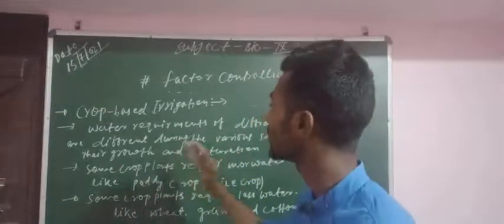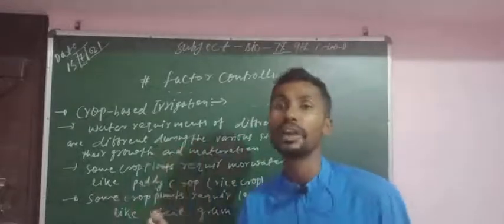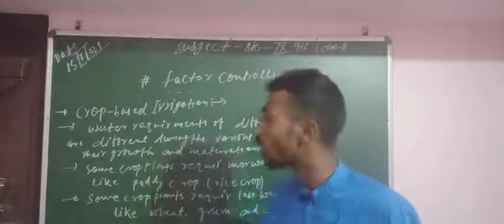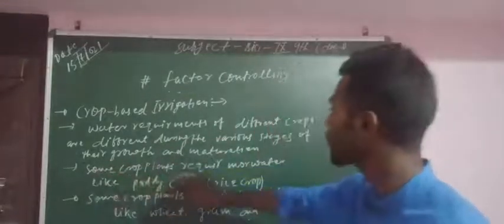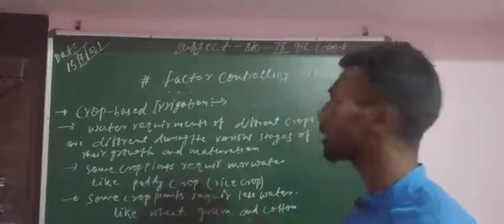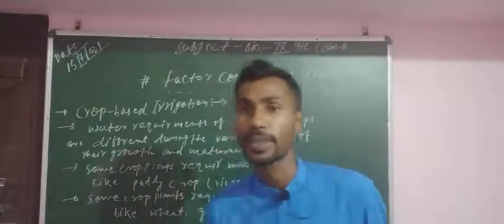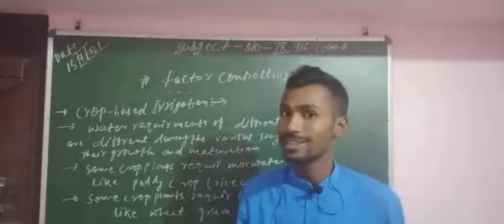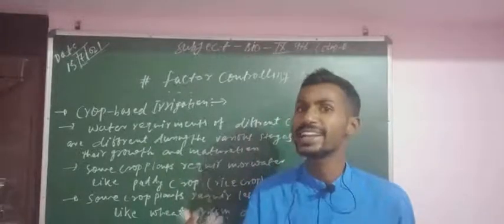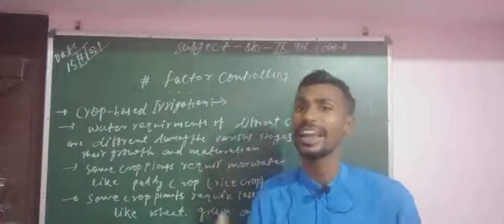Some crop plants require more water, like paddy crop, like rice crop. You can also say makhana, which is a part of agriculture where they need a maximum amount of water, regularly.